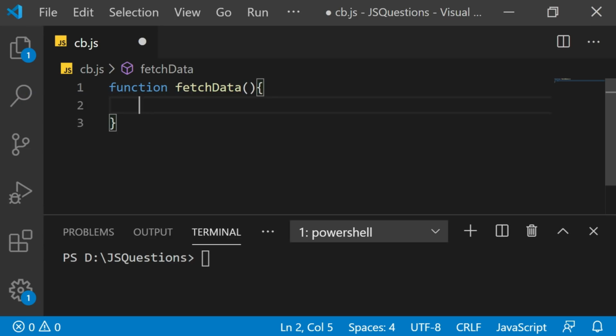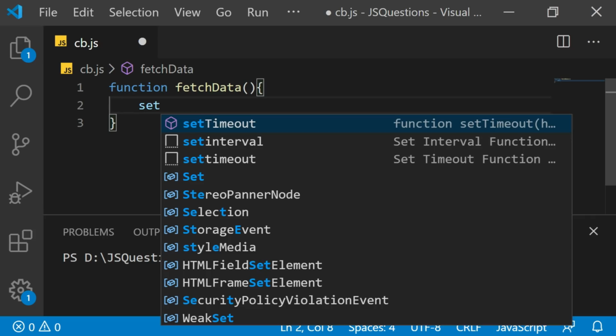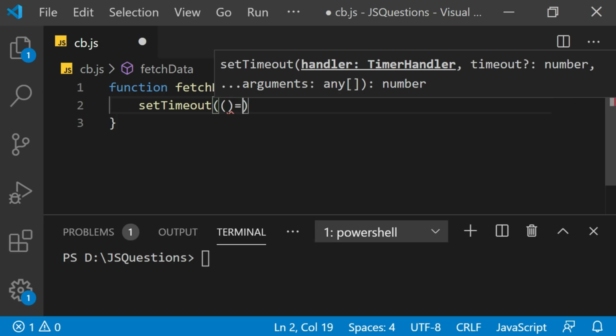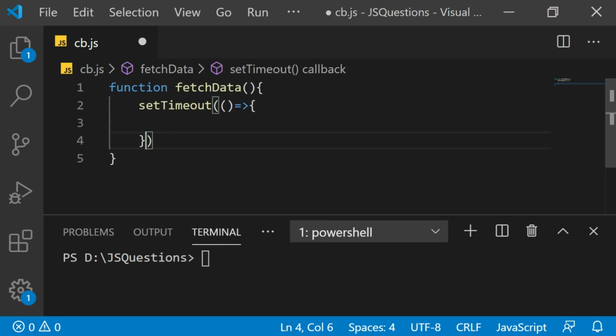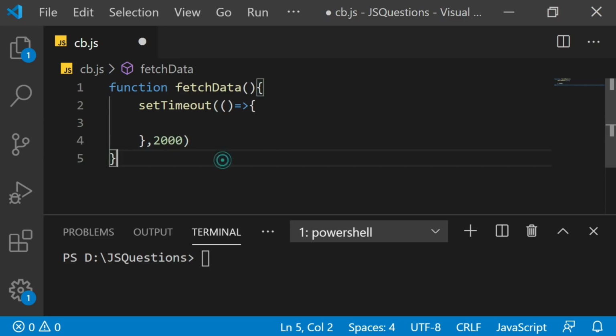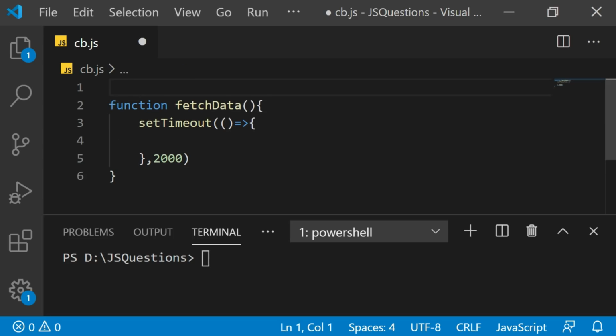At the moment, I am not attaching any API call, but at least we can fake the asynchronous process with a function called setTimeout. This will have an arrow function, and whatever process we have inside this setTimeout will be executed after 2000 milliseconds, that is after 2 seconds. Assume that the fetchData has some API which is fetching the data and that is assigned to an object called data.